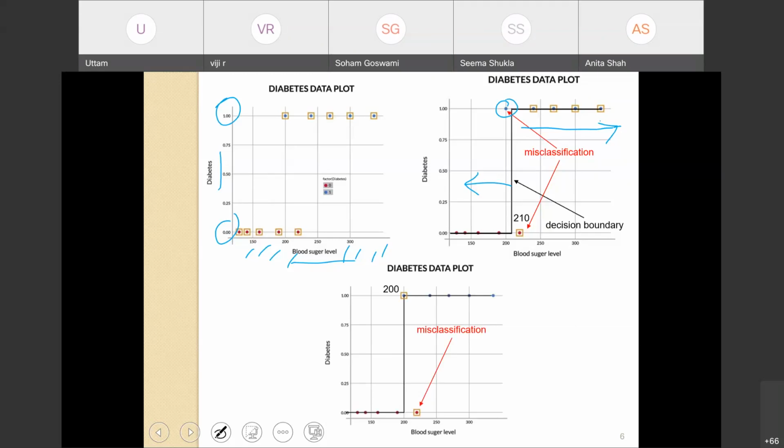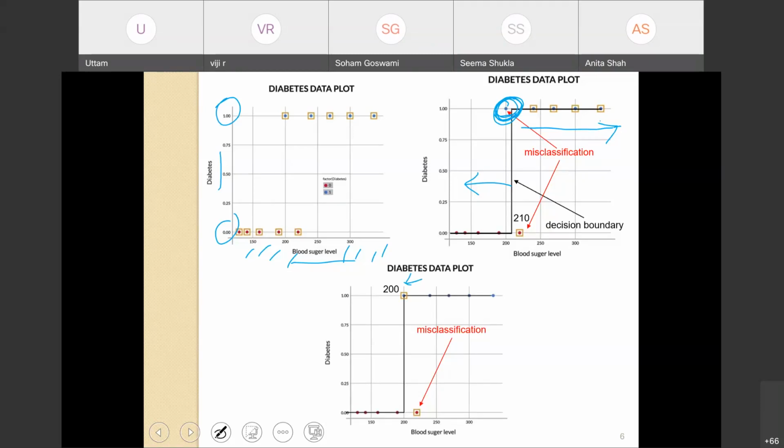Now let's say we want to reduce this misclassification. So I draw another straight line as the cutoff value, and this cutoff value is at 200, right? So now this particular point I have been able to bring within the process.